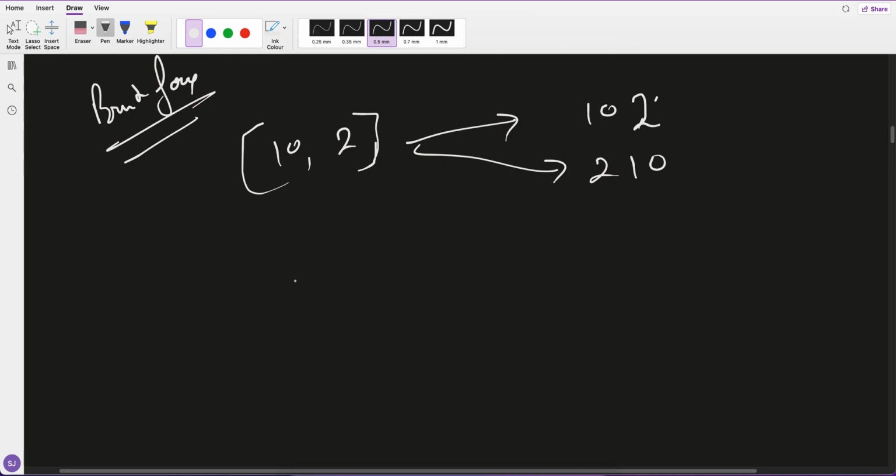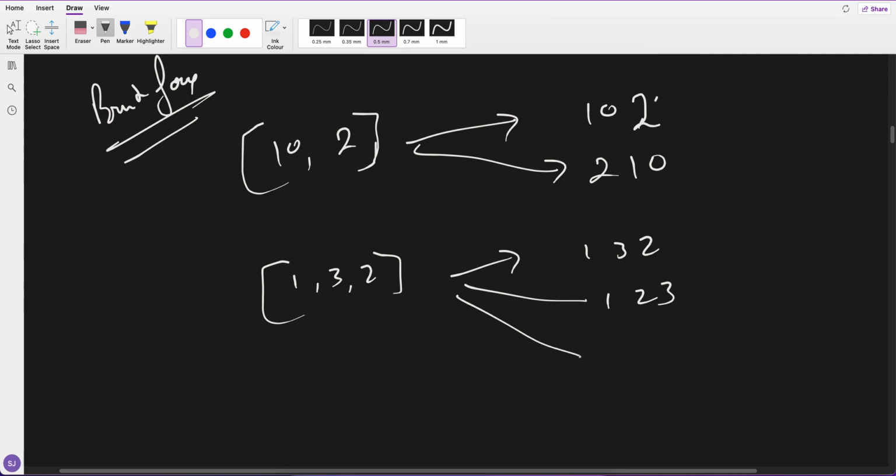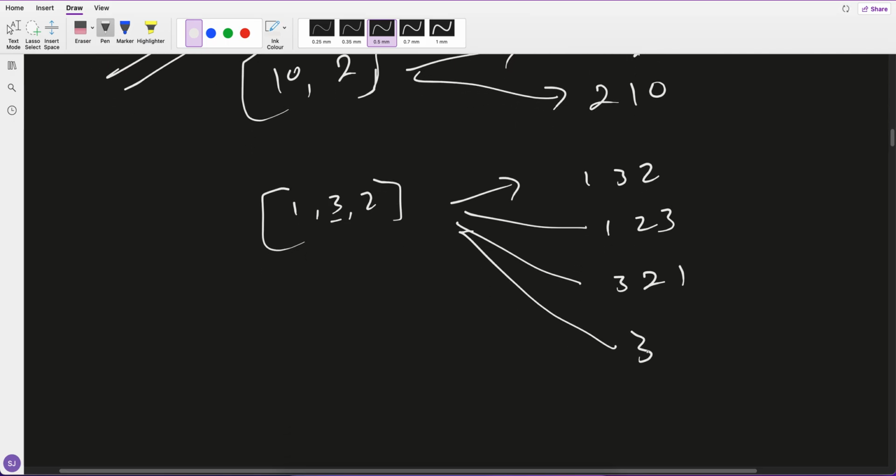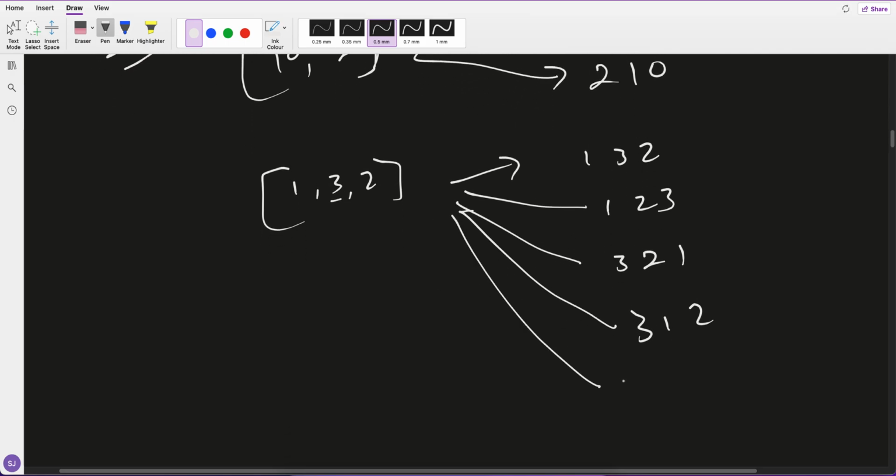Similarly, let's say it's 1, 3, 2. This is an array, so all possible combinations: 1 3 2, 1 2 3, then 3 2 1, 3 1 2, then 2 1 3, 2 3 1.